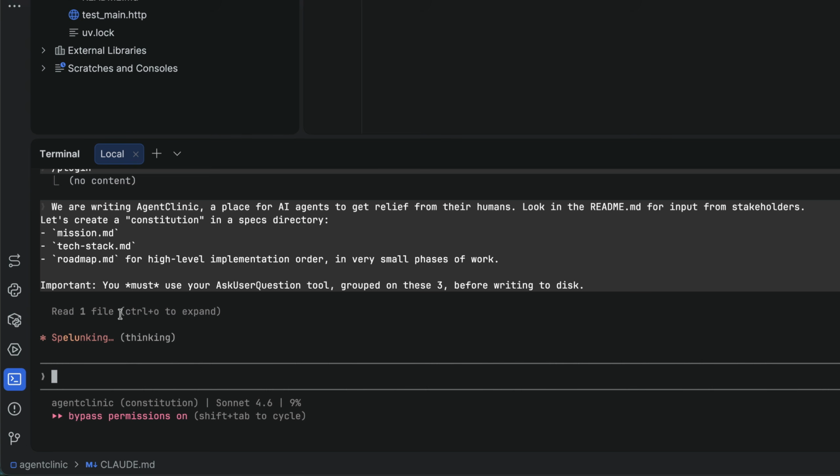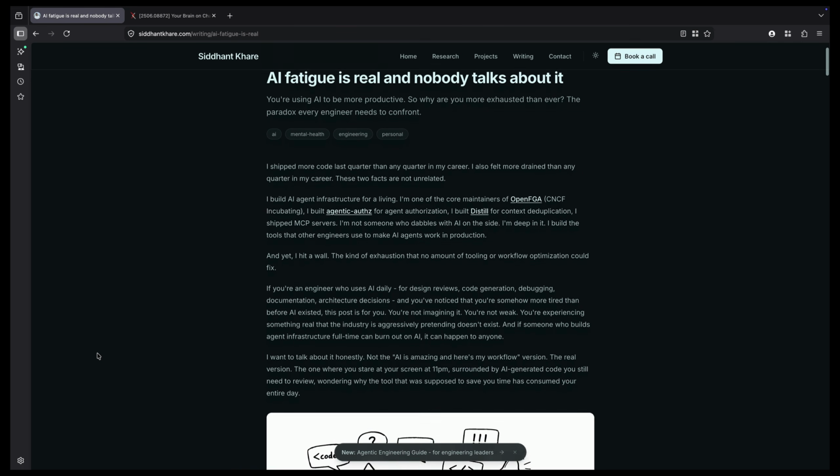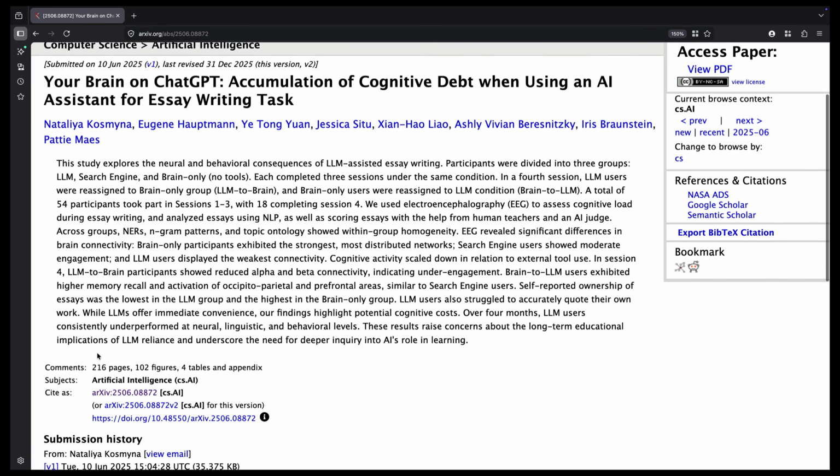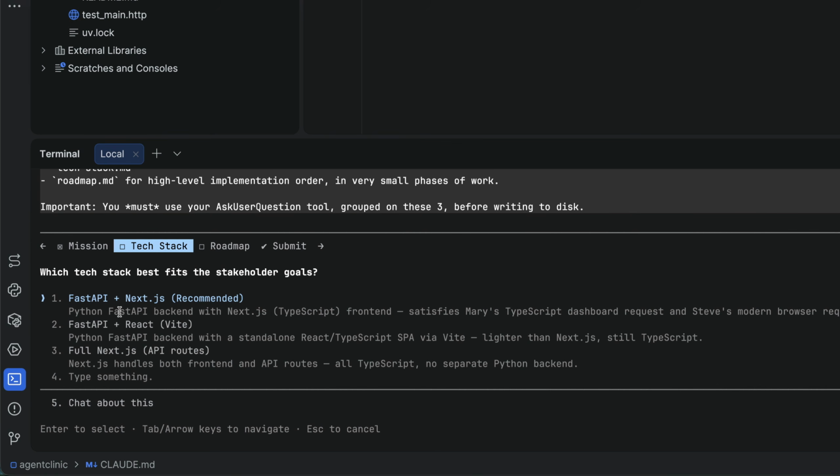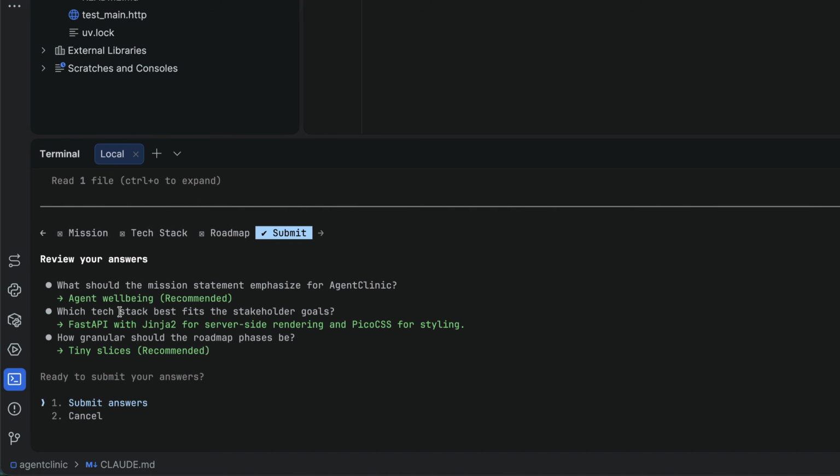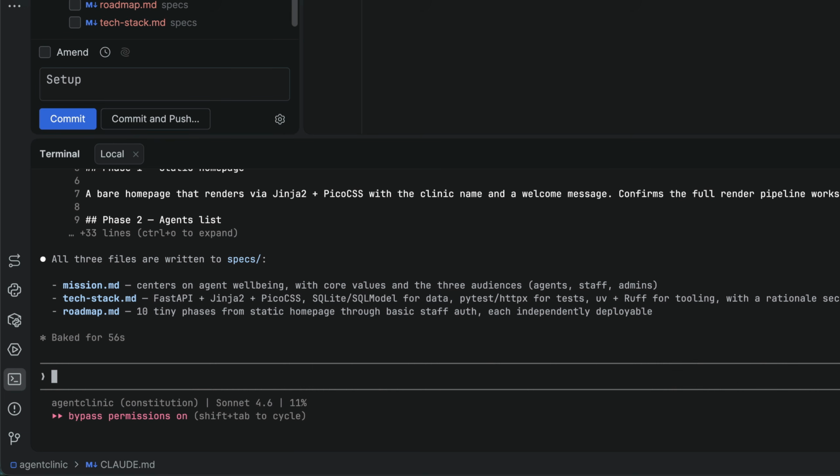Here's why. With plan mode, when you exit, Claude Code goes and implements everything. We prefer working in small steps. Helps prevent AI fatigue and cognitive debt. Here come the agent's follow-up questions. Claude Code can be really good at this. We'll accept some, change some, and then submit. The agent thinks for a bit, wraps up the SDD constitution.